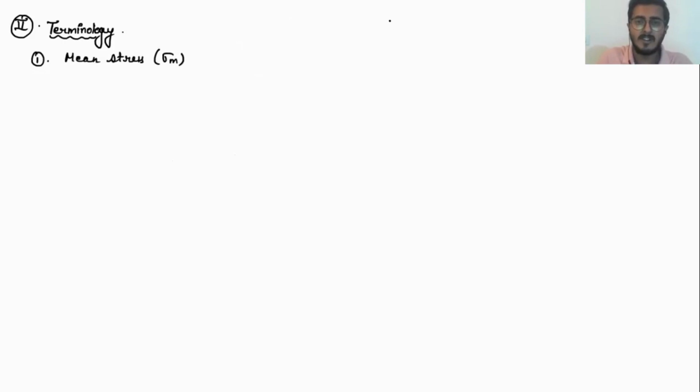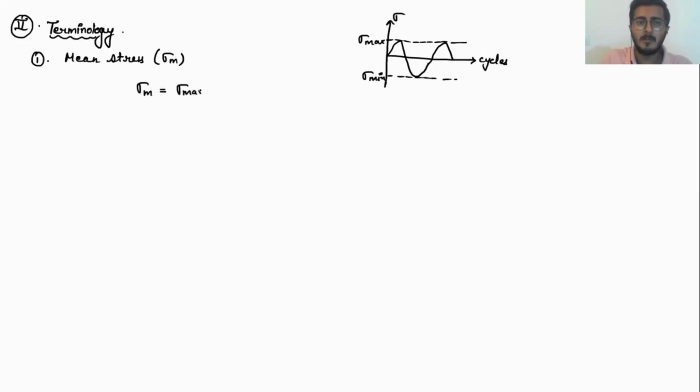If I draw a reversed cycle, it will be much easier. This is my sigma max, and this is my sigma minimum value. This is the number of cycles, and this represents my sigma. So what is the mean stress? Your mean stress is the maximum sigma plus the minimum sigma, divided by two. That is the mean of the two stresses.